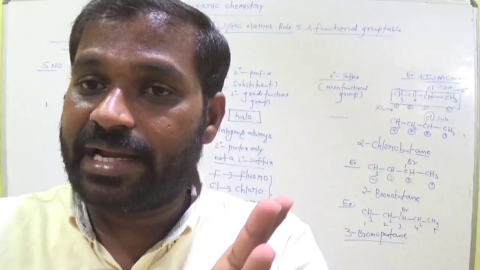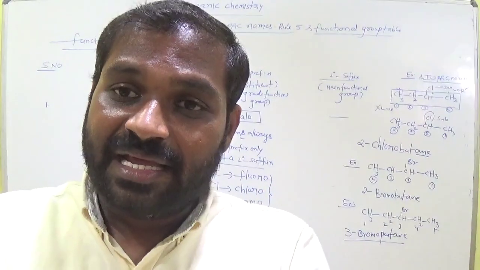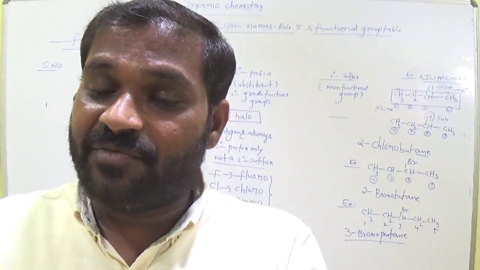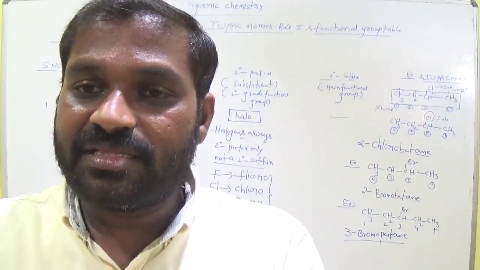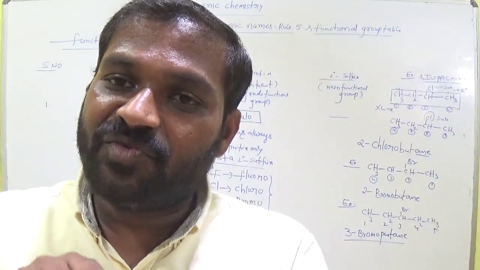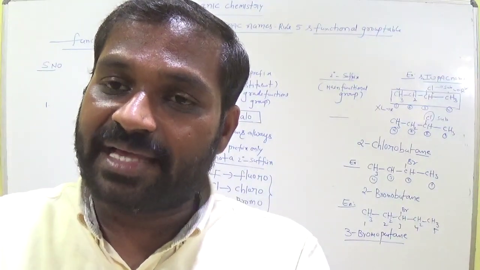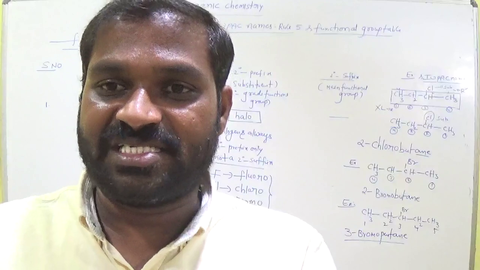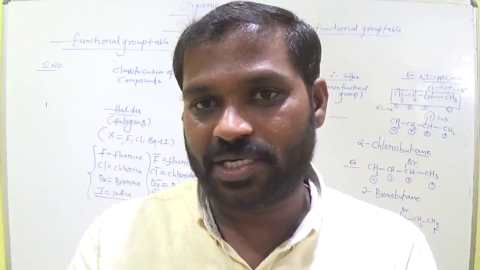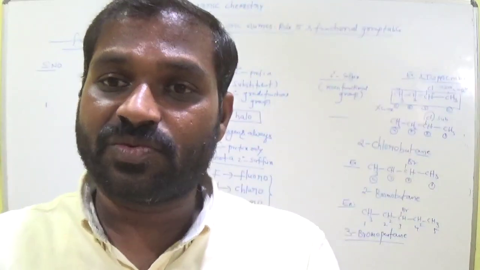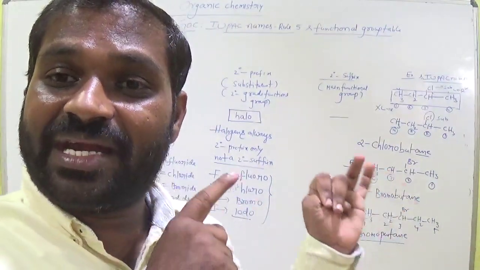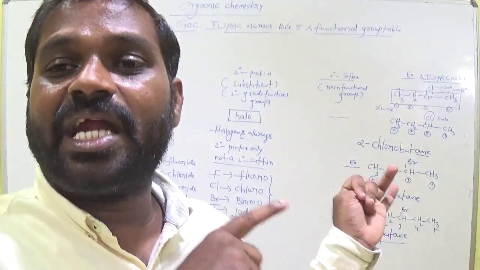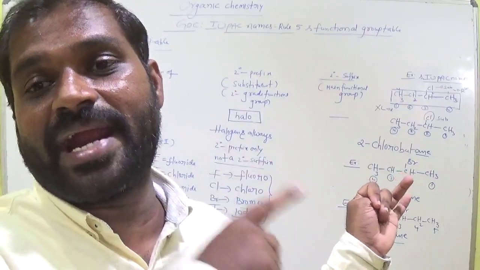First, select the longest carbon chain. If there are two chains with the same carbon number, the same long chain, then we select the longest chain that has the maximum number of branches. That is rule number 2. Rule number 3 is the lowest locant rule. The substituent needs to get the least locant number.